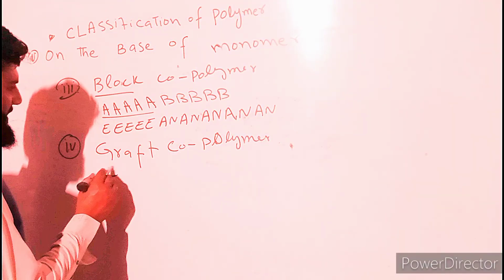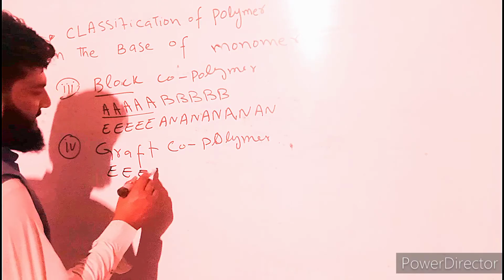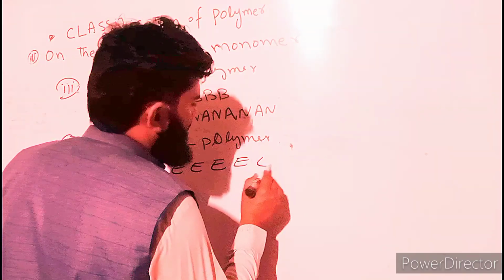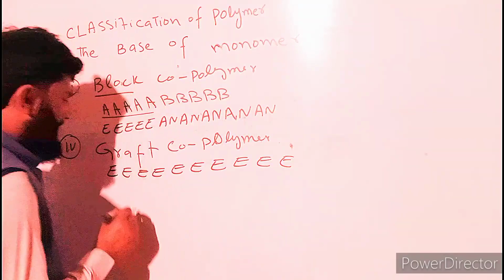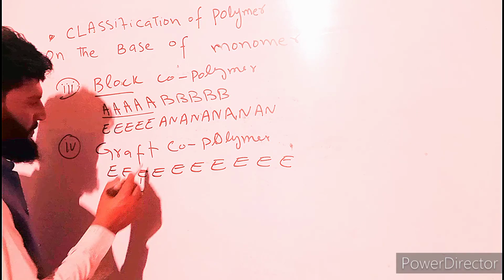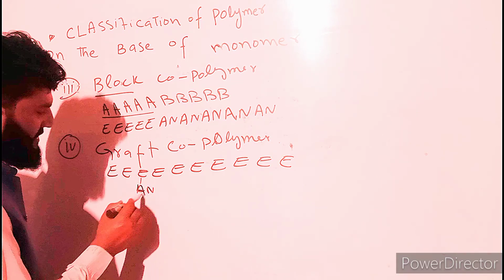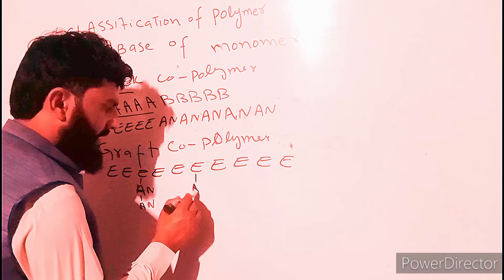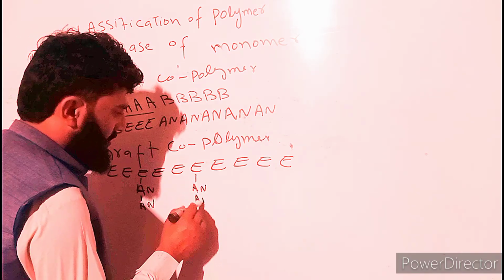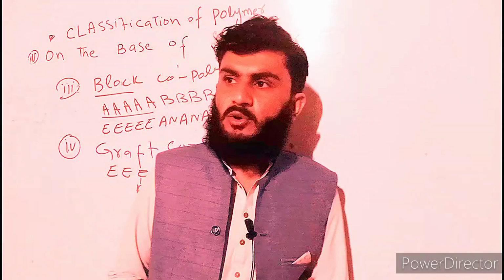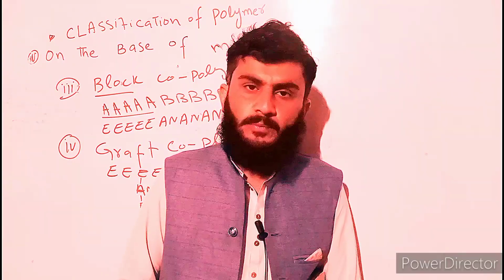For example, if this is ethylene, ethylene, ethylene, and so on, this is a backbone of ethylene, and here there are some branches of, suppose, acrylonitrile, and here acrylonitrile and acrylonitrile. Such a polymer is known as graft copolymer.